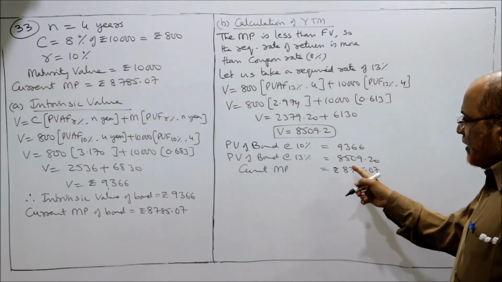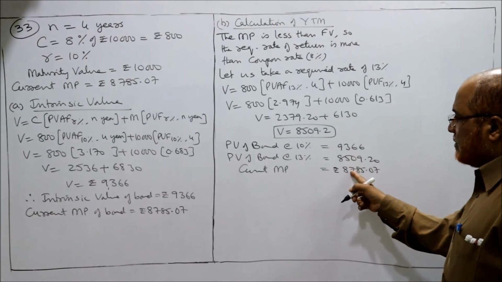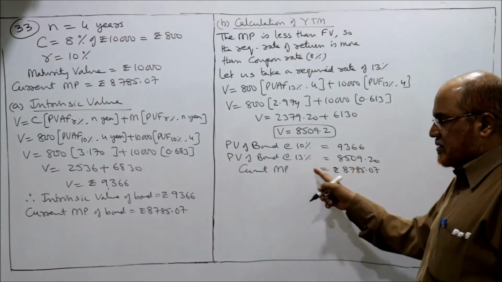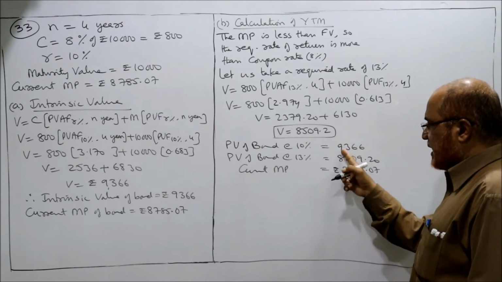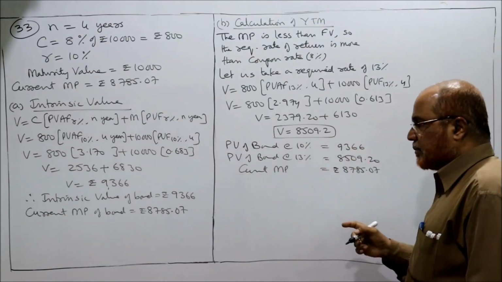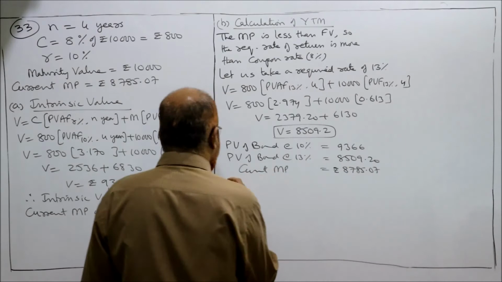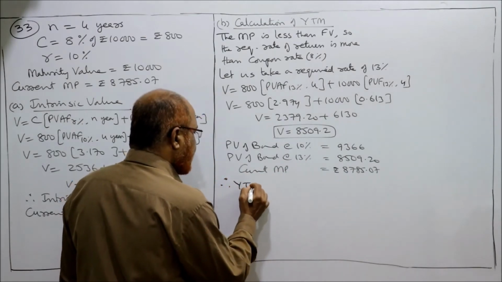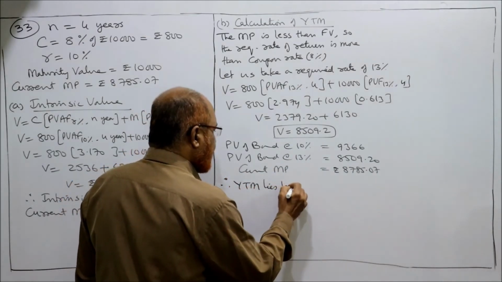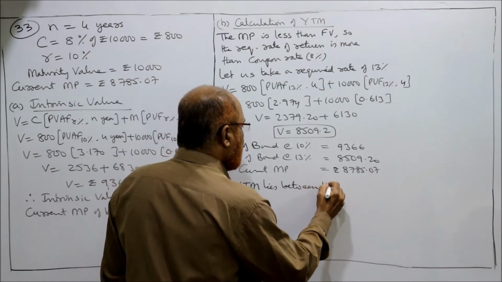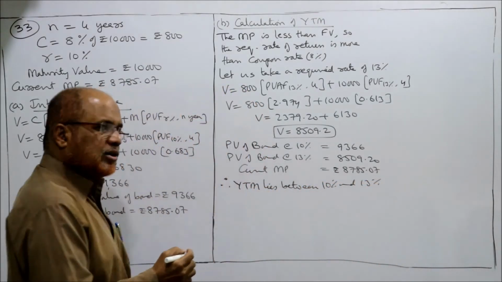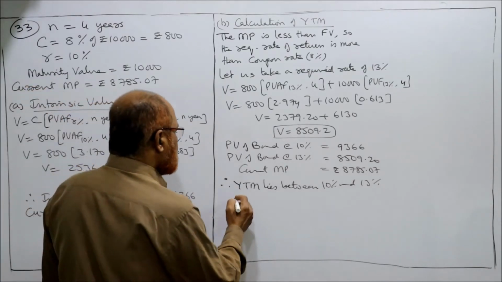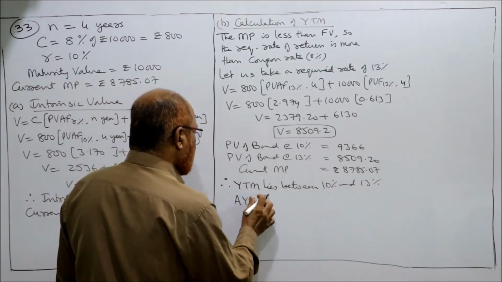So compare: 8509 is less than market price and 9366 is more than market price. Therefore YTM lies between 10% and 13%. 10 और 13 के बीच में YTM है.